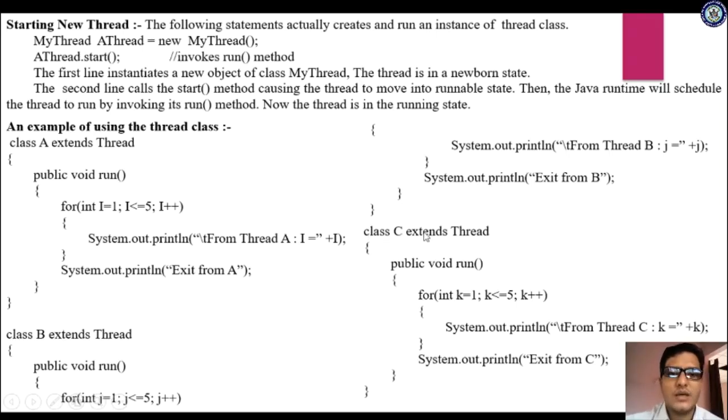Now I'm coming here, class C extends Thread. I'm taking another class. It is also inheriting the Thread concept, and here also it consists of a public void run method, and I'm taking the same for loop with a different variable. So it also executes 5 times. Now please observe this: class A, class B, class C. These are three different threads. These are three different processes.